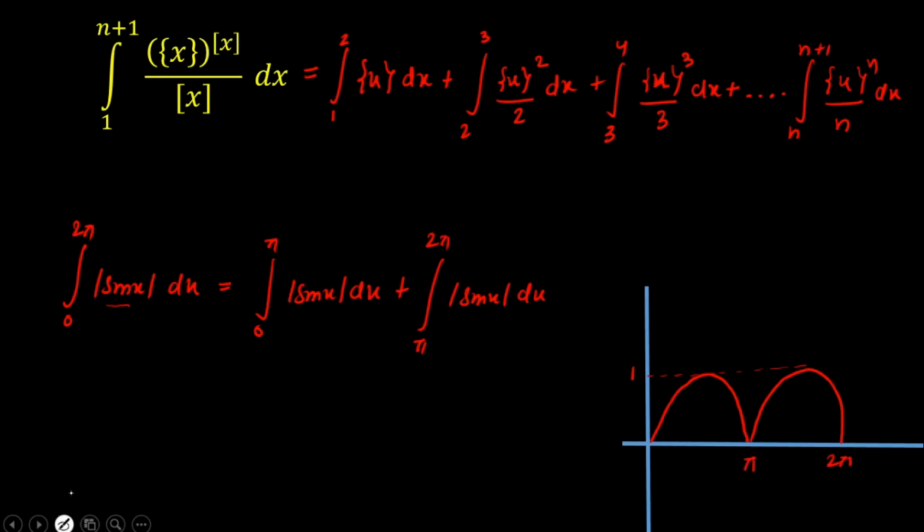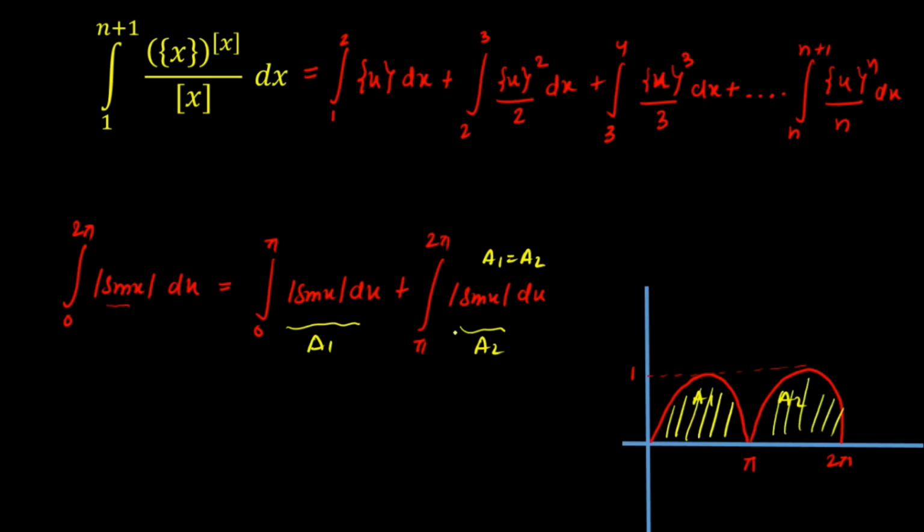Let's say the area is divided into two parts: this is A1 and this is A2. Now as you can see, using symmetry I can see that both areas are equal. That means A1 is equal to A2 here. If I calculate the integration from 0 to 2π, we'll be calculating A1 plus A2. Here A2 is equal to A1, as I can see these two are equal using symmetry from the graph.